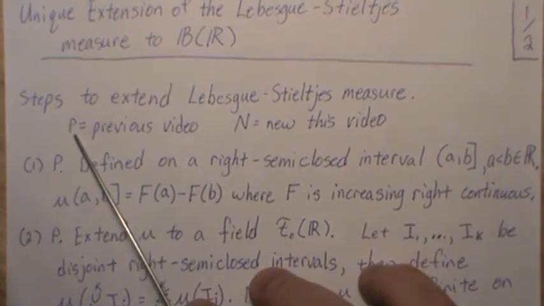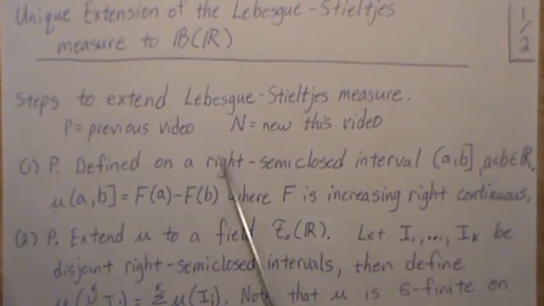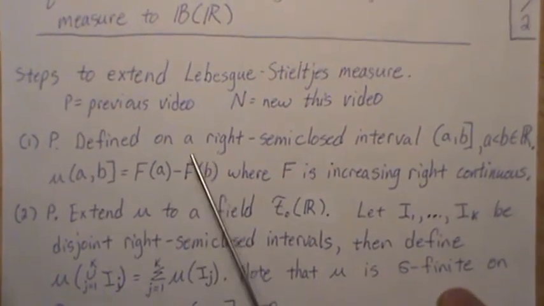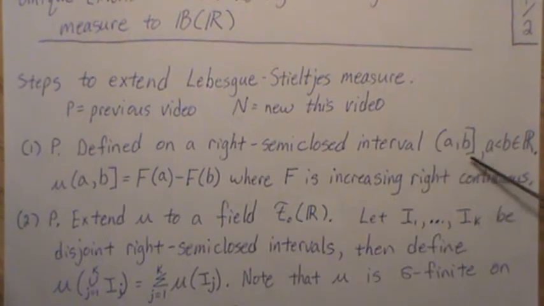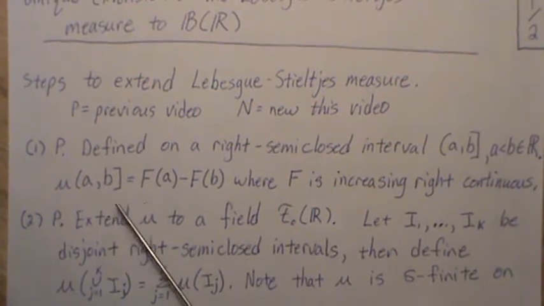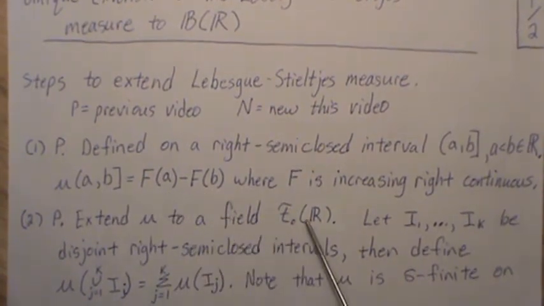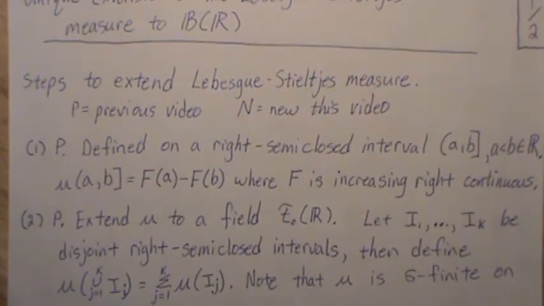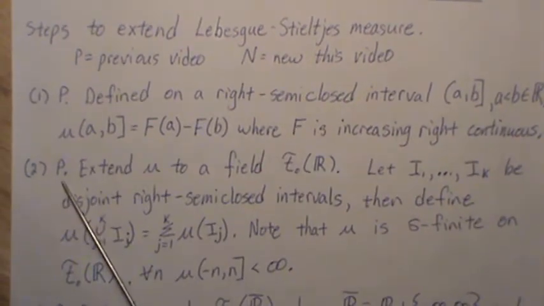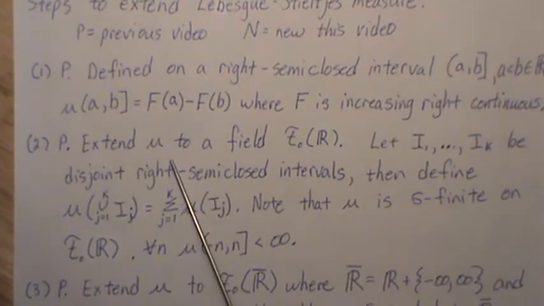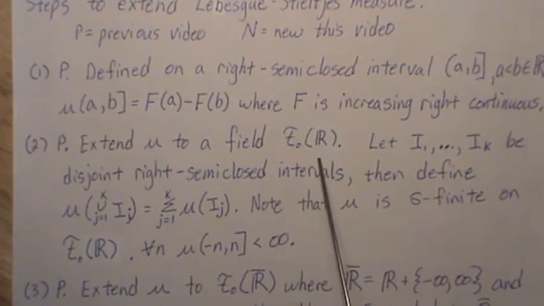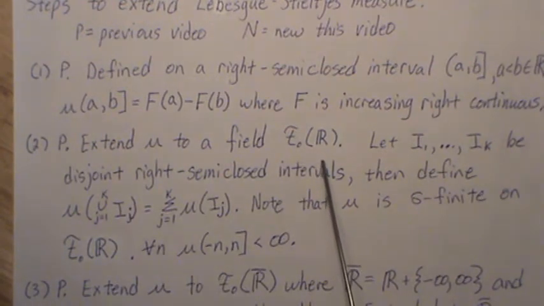If I have a P, it means a previous video, and N is a new video. So in step 1, this was a previous video. We defined on all the right semi-closed intervals, say (a, b], where a and b are real, this measure, mu of (a, b], which was f of b minus f of a, where f is an increasing right continuous function. And this was the Lebesgue-Stieltjes measure. Then in step 2, we extended mu, the Lebesgue-Stieltjes measure, to a field generated from the right semi-closed intervals.